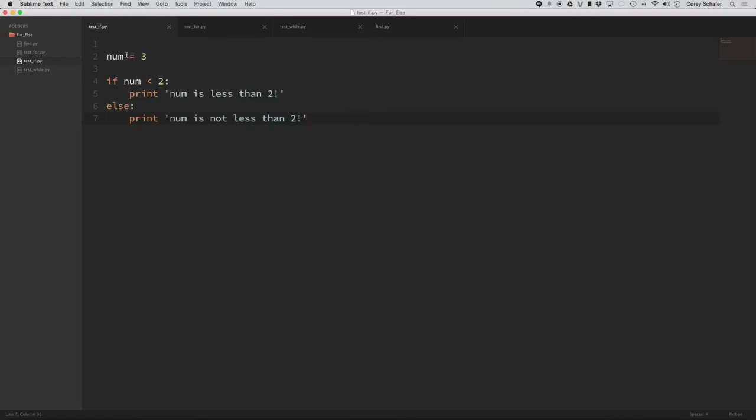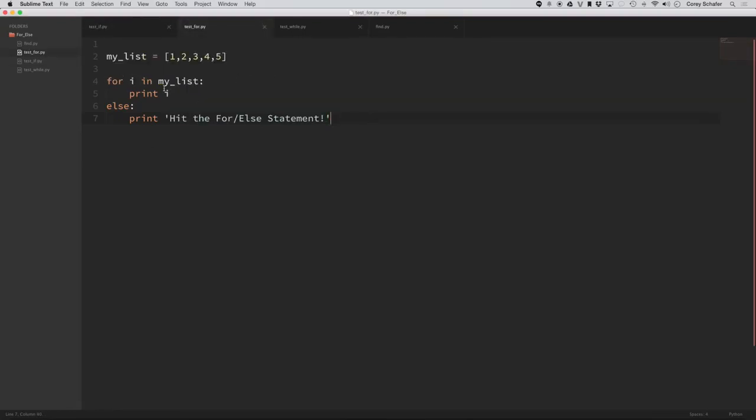So in this example, we have num equal to 3. If num is less than 2, then print this, else print this. And if I run this code, then you can kind of tell what's going to happen. Num is not less than 2. Now, that's not as obvious in this example.